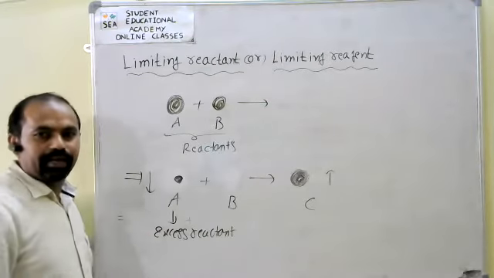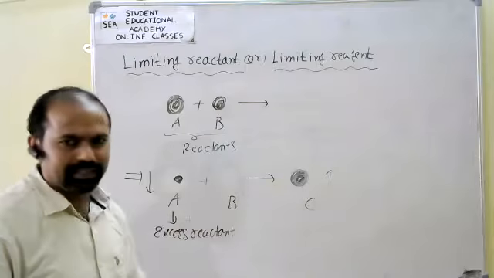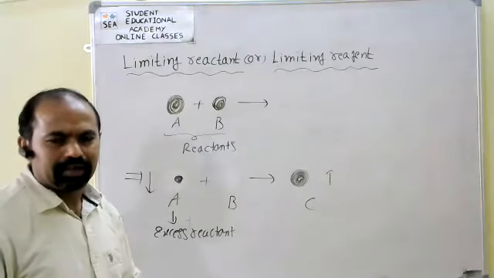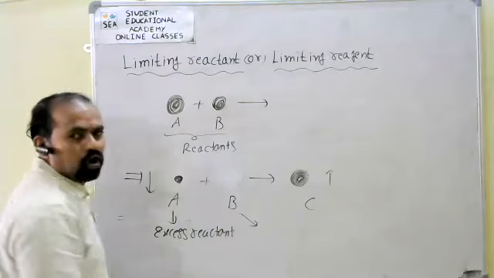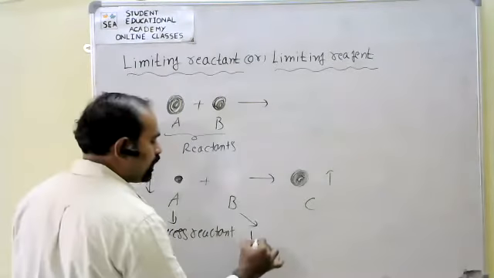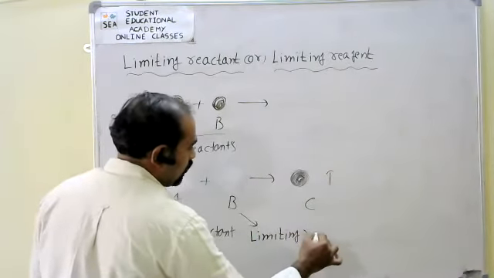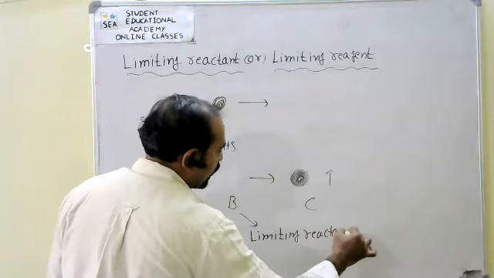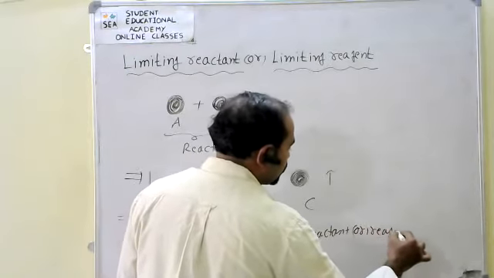The reactant that is completely consumed as a product is called the limiting reactant or limiting reagent.